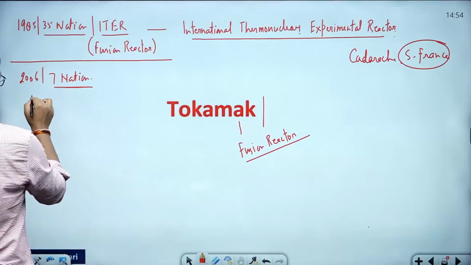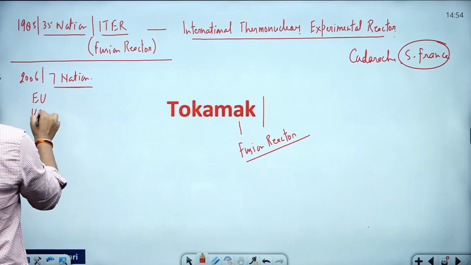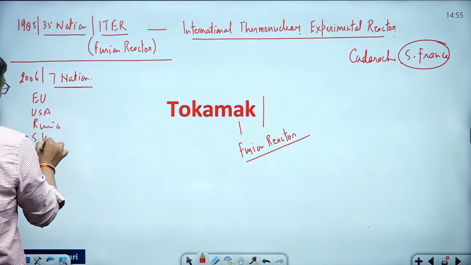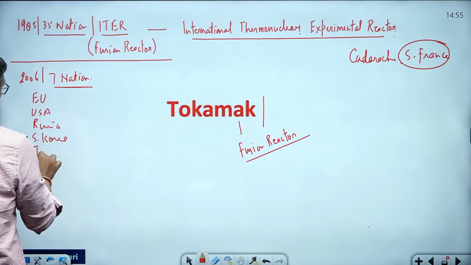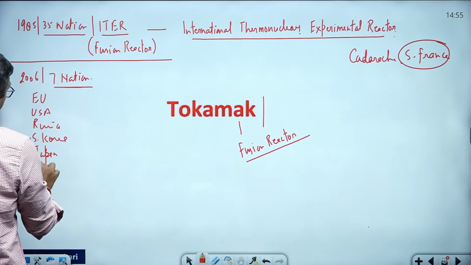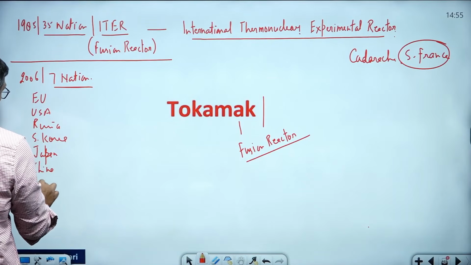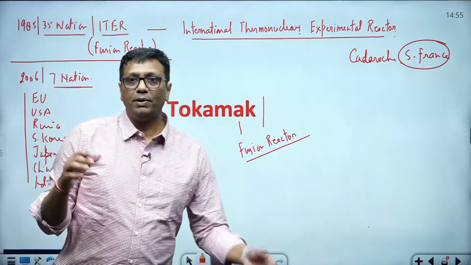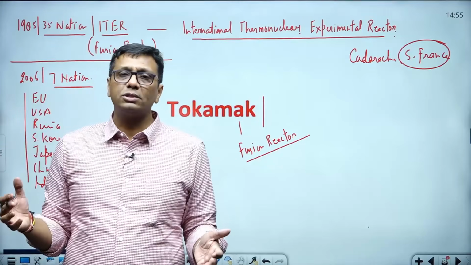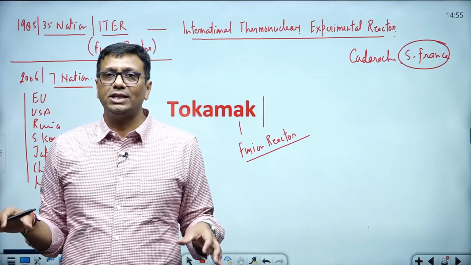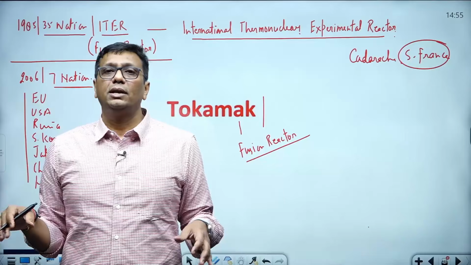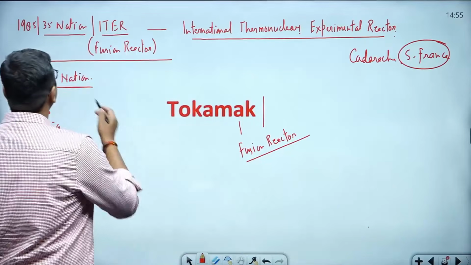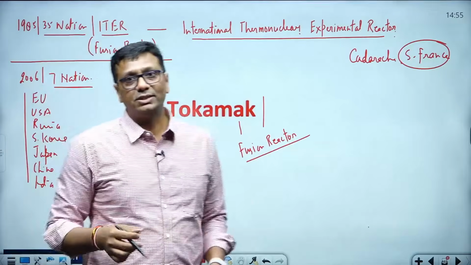These 7 nations were the European Union, US, Russia, South Korea, Japan, China, and the 7th one is India. All these countries are developing a lot of tools and technologies in their own nation, in their own research and development, and all these tools and technology will be installed in the coming future at Cadarache, South France.